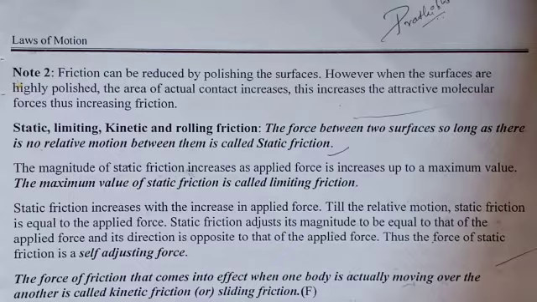We classify friction as static friction, limiting friction, kinetic friction, and rolling friction. Static friction means that if the bodies are at rest, a force opposes the body's motion; we call it static friction. Kinetic friction is when the bodies are in motion, and rolling friction is when one body rolls over another. So friction is classified as static, limiting, kinetic, and rolling friction.